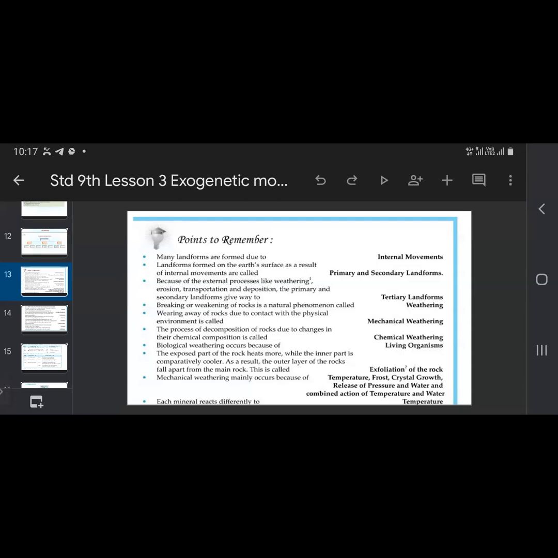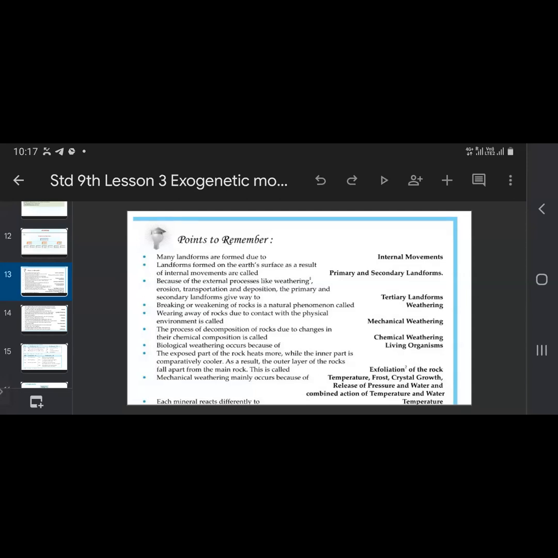Breaking or weakening of rock is a natural phenomenon called weathering. Wearing away of rocks due to contact with the physical environment is called mechanical weathering. The process of decomposition of rock due to changes in their chemical composition is called chemical weathering. Biological weathering occurs because of living organisms.